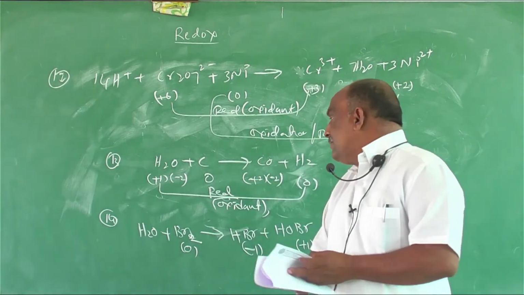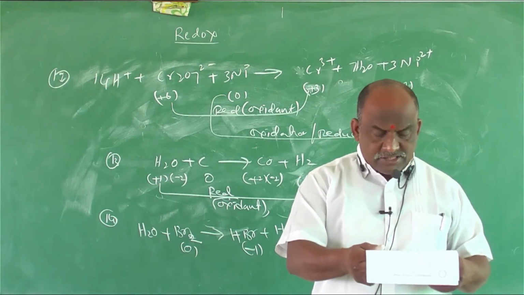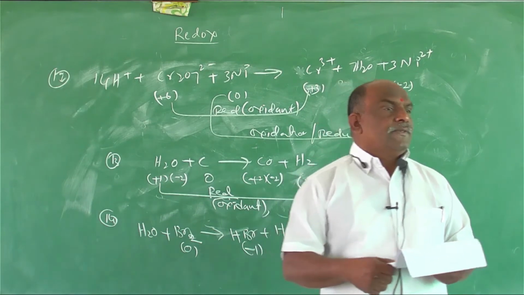Bromine can have multiple characters. One is reducing agent, the second one is the oxidizing agent. So the last option: both oxidizing as well as reducing agent.